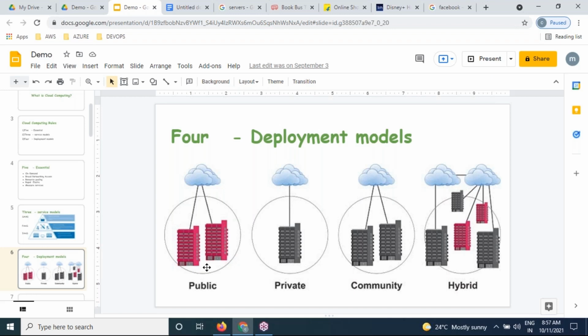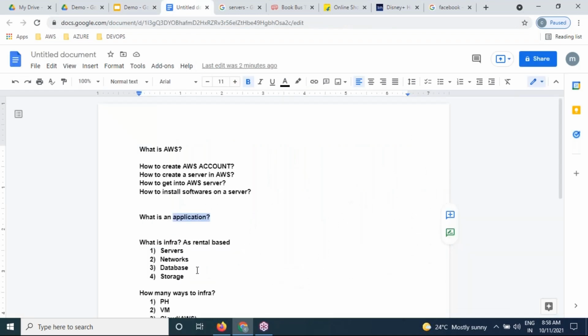I'm sticking my mind and my points onto the hardware layer only. I'm not talking about the operating system. I'm not talking about installing software, nothing. On this screen, I'm talking only about hardware: RAM, CPU, motherboard. Please focus on that only. Don't think about Linux or Windows. Focus only on hardware: public hardware, private hardware, community hardware, hybrid hardware. This infrastructure, how many ways can we get it?